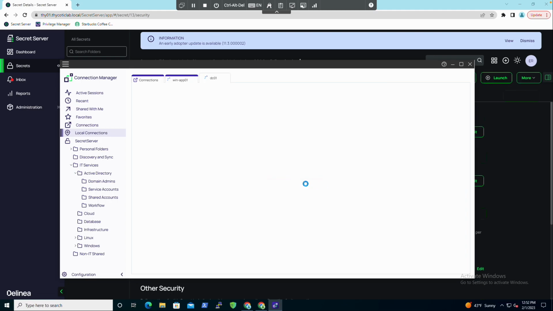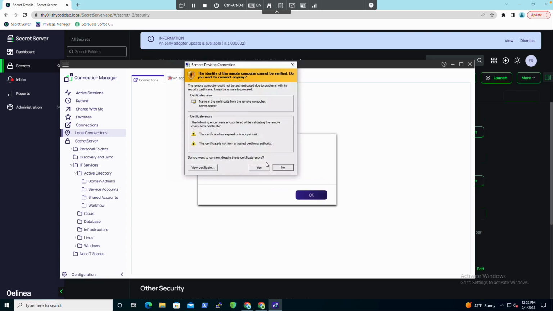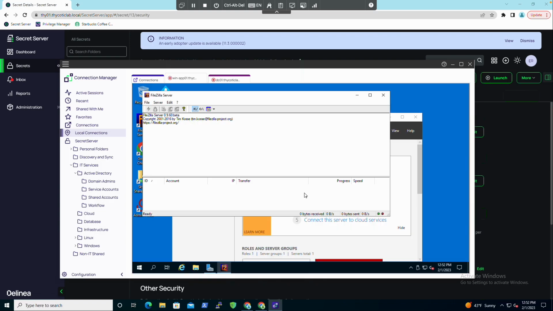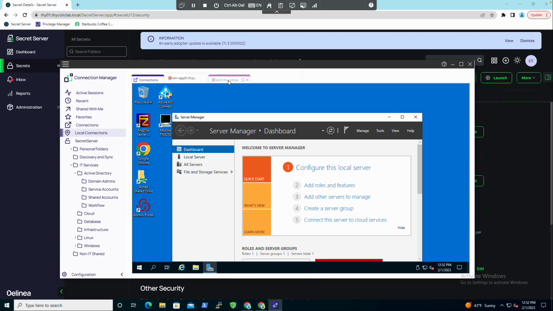And say, yes, I want to launch, and it will tell you if it was able to launch them or not, and then you'll get your little prompts in there. I've got a couple of certificate issues. You can ignore those. You won't have those in your environment. And there we go. I was able to launch 2 sessions at the same time.